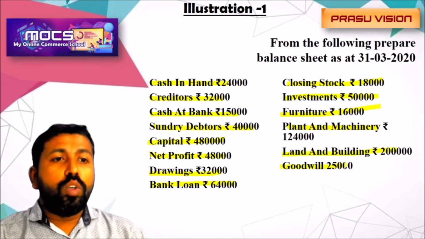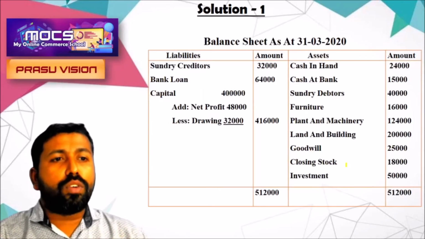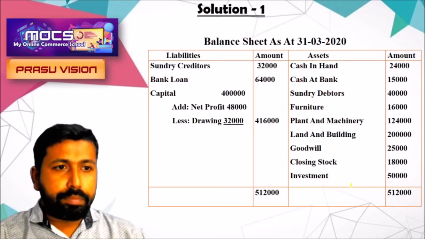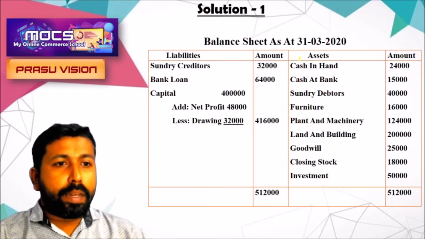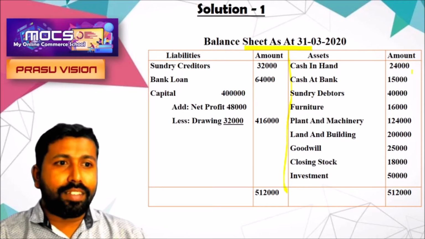So we have to draw the format in horizontal form. Then we have to list out all these items in the horizontal form of the balance sheet. Please remember it is a T shape. There's a division: the left side is the liability side and the right side is the asset side.